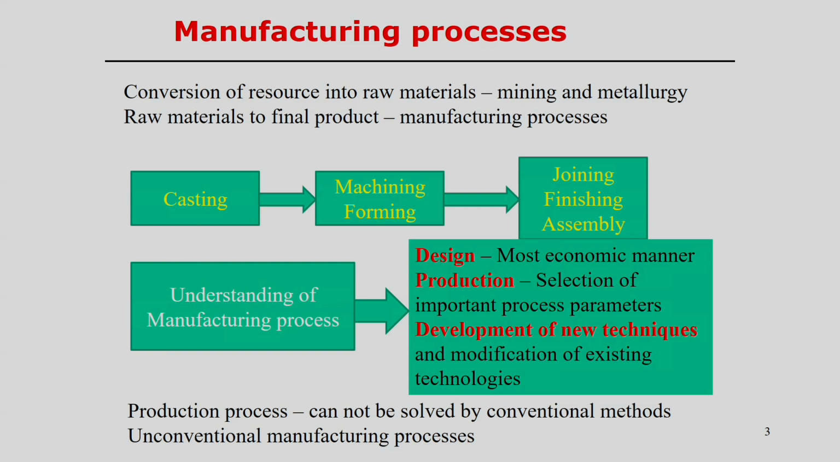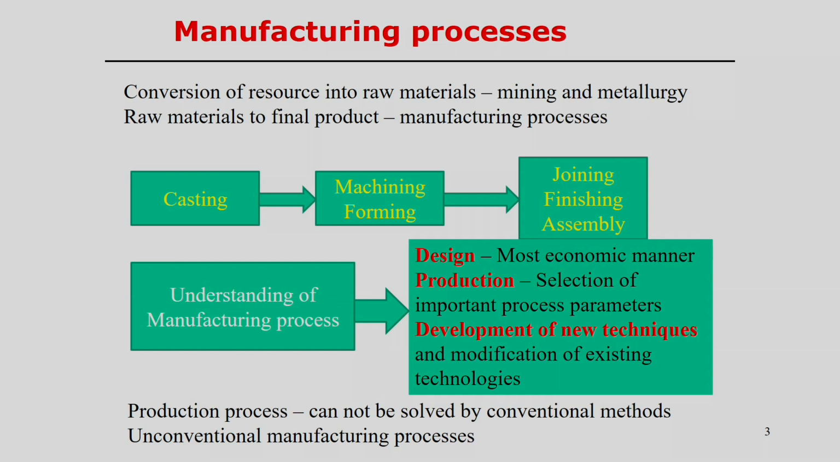So, once we understand the existing process, or the difficulties with the existing process, and if we analyze all these aspects, then we try to reach maybe some development of new technologies, and of course, either development of new technologies, or we can suggest modification of the existing technologies. So, that is the most important aspect of any kind of manufacturing engineer.